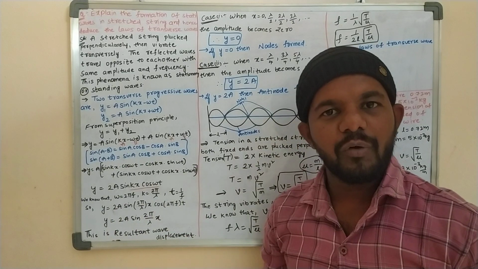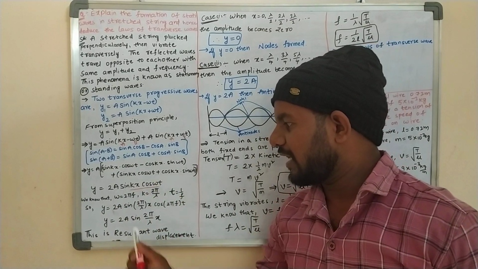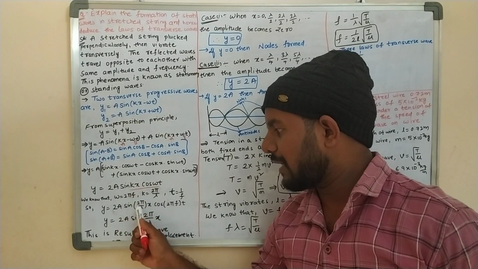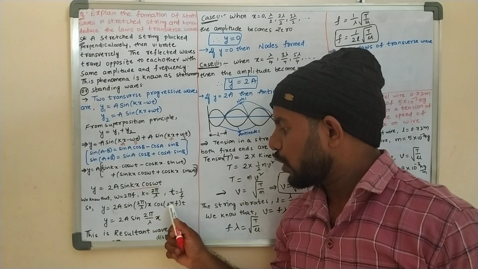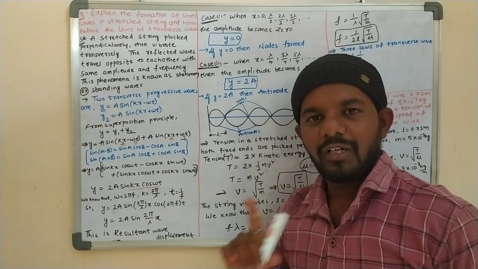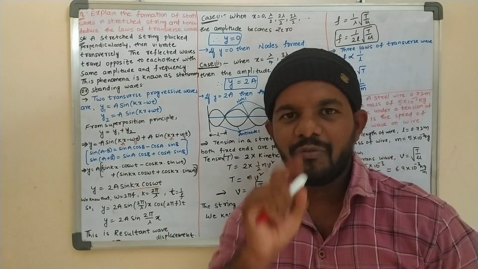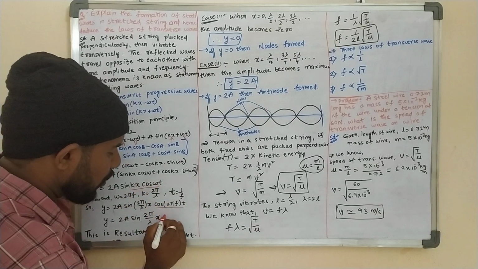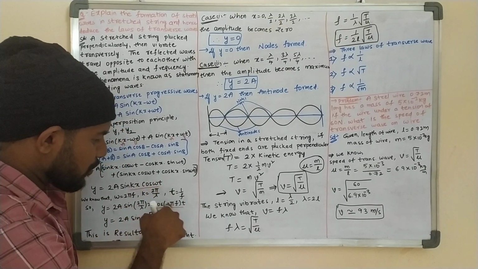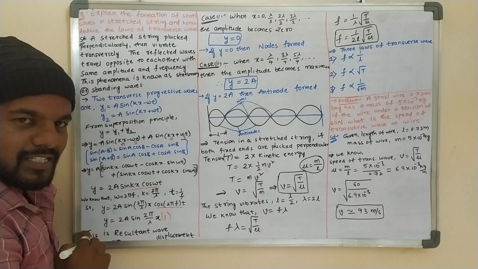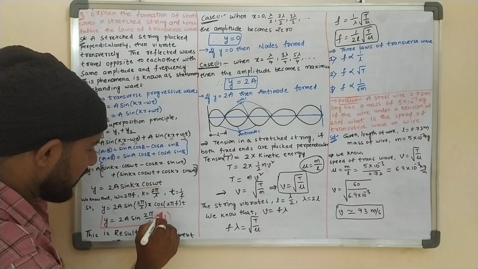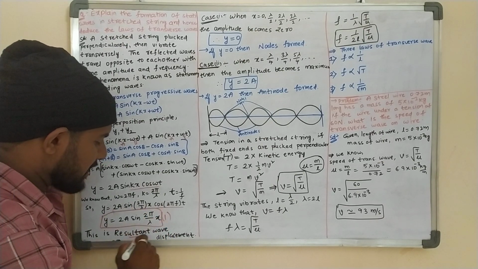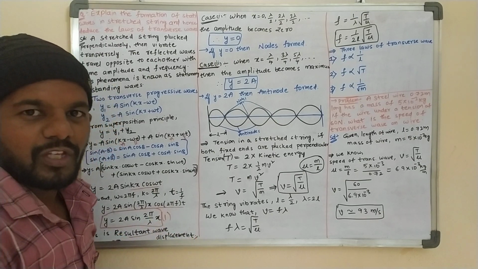These three relations we already know. Substituting them here, y = 2a sin(2π/λ · x) cos(2πft). Since f times t is 1 period, cos 2π value is 1. So y = 2a sin(2πx/λ) is known as the resultant wave displacement. This is the expression.